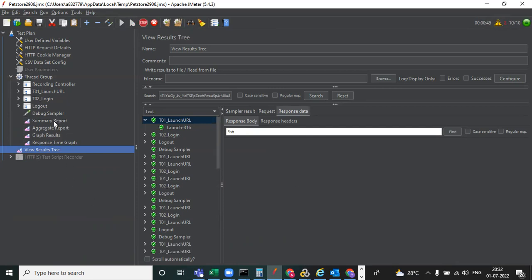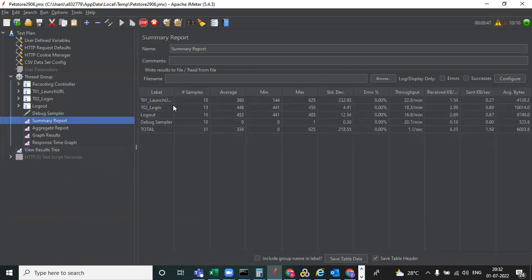Now we can come to the summary report one by one. You are able to see the transaction names and all things. See, the average is 369 milliseconds. That is milliseconds, meaning not even 1 second. It is taking that for the average response time. If there are any errors, you can see them. And throughput, how much is received, bytes and average bytes, everything you are able to see here.